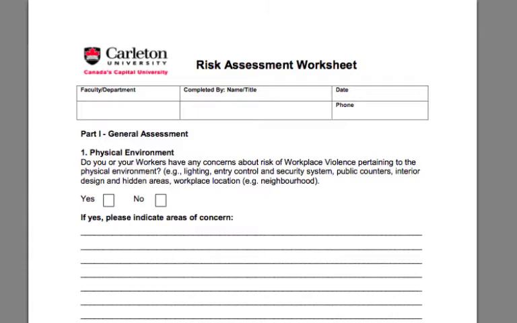Completing the risk assessment worksheets is a key component of the workplace violence risk assessment process. Information received, along with additional information obtained from other sources, will be used to rank and prioritize areas of risk. The Occupational Health and Safety Act requires that the results of the risk assessment are reported to the university's Health and Safety Committee and senior management.